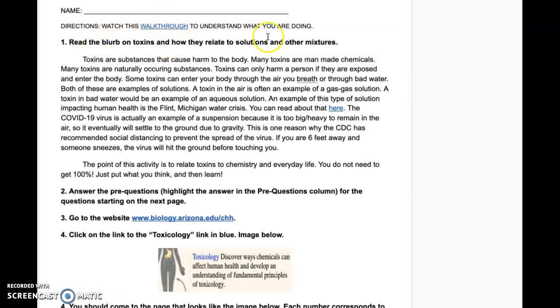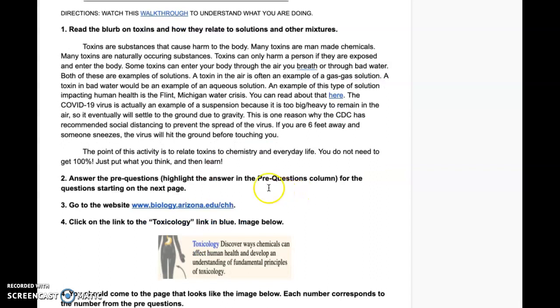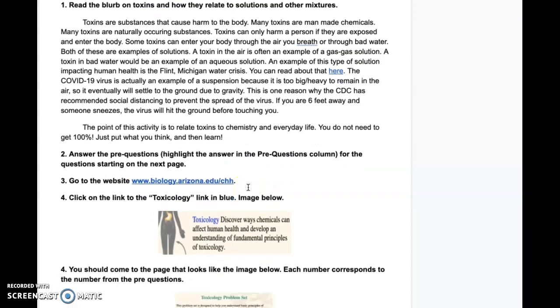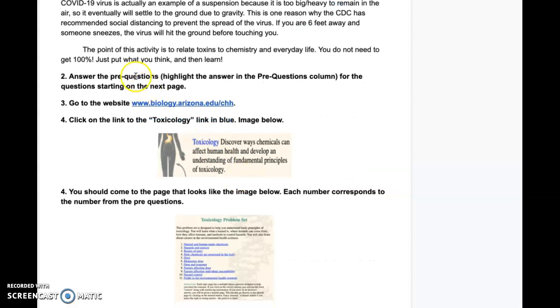So what you want to do is read this right here. Read this background information. And the idea here is to relate toxins and toxicology to chemistry in everyday life. You don't have to get 100%. Just put what you think and then learn. So what you want to do is answer the pre-questions, highlight them in the column.